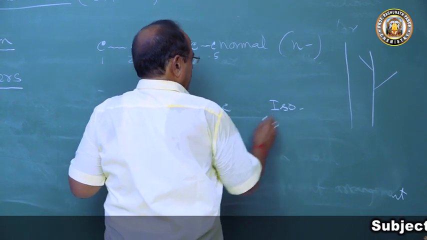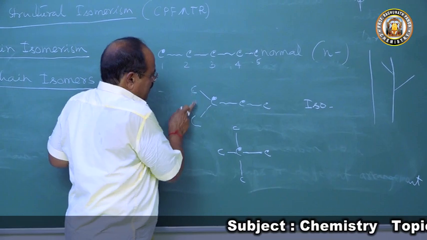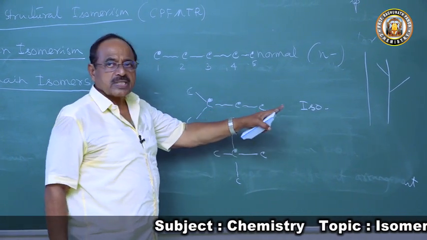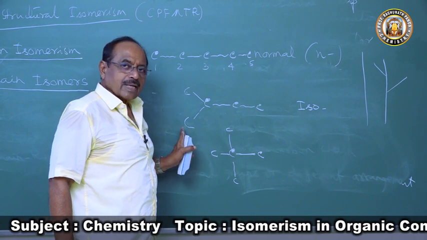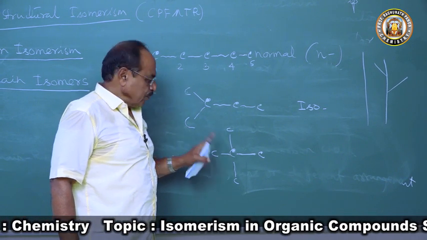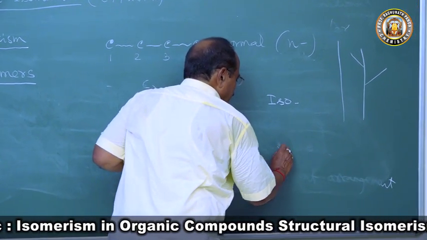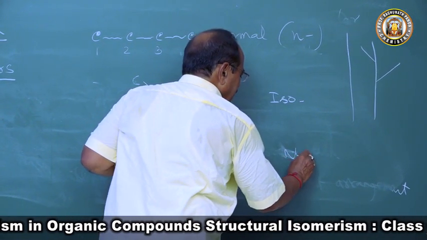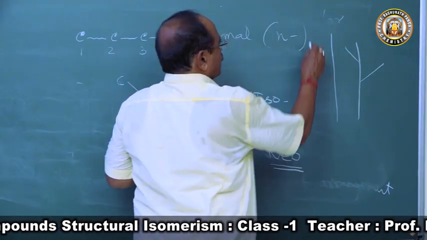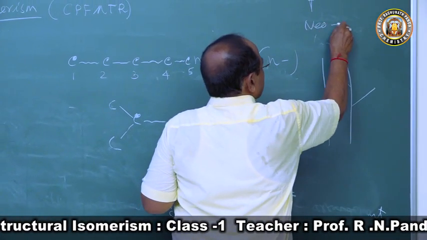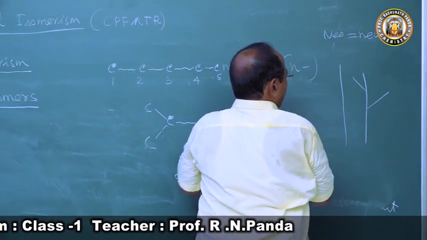Why? Because this carbon atom has 2 equal carbon atoms on either side. Iso means equal. Now if you come to this carbon atom, this chain is called a neo chain, N-E-O. Neo means new. These are all Latin words.